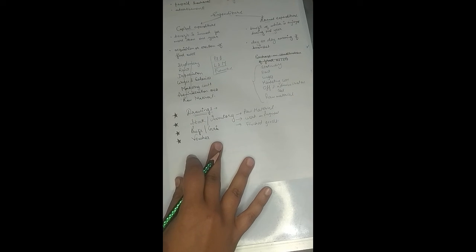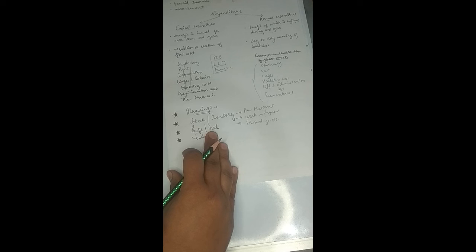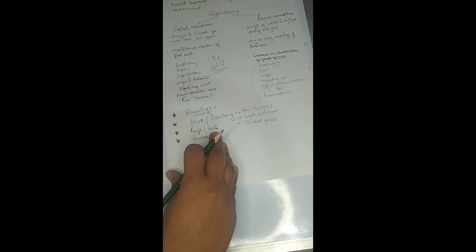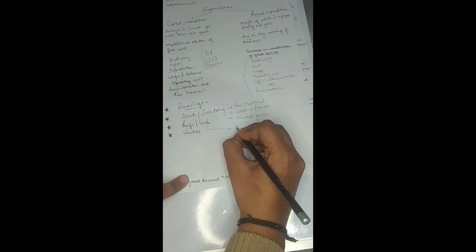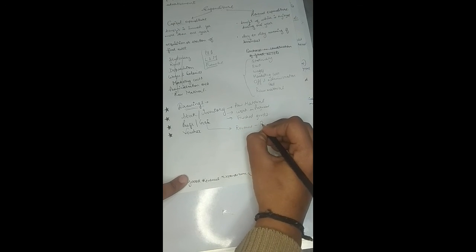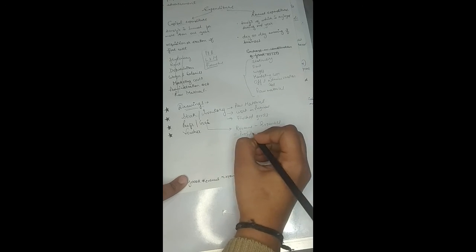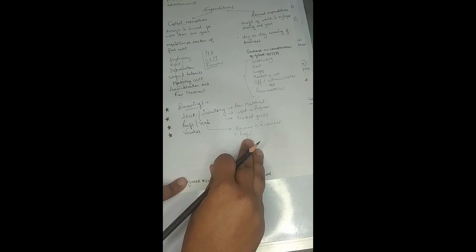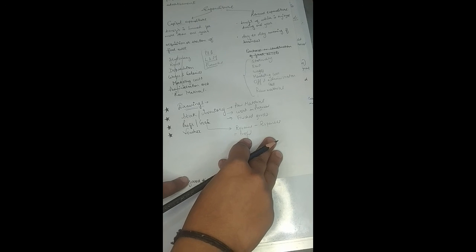Then these two terms are also frequently used in accounting. These are profit and gain. See, there is a difference between these two terms. Profit is the amount which is generated by the firm after reducing all the expenses from the income. So if a firm reduces all the expenses from its income, then what is generated is profit. This is not gain, this is the profit. When the total of the revenues and the total of the expenses are deducted, the excess amount is known as the profit, right?